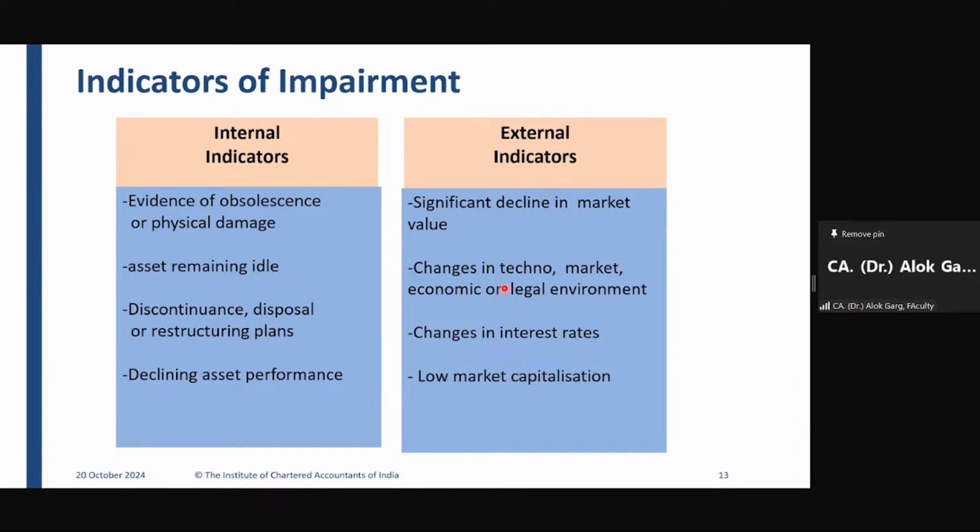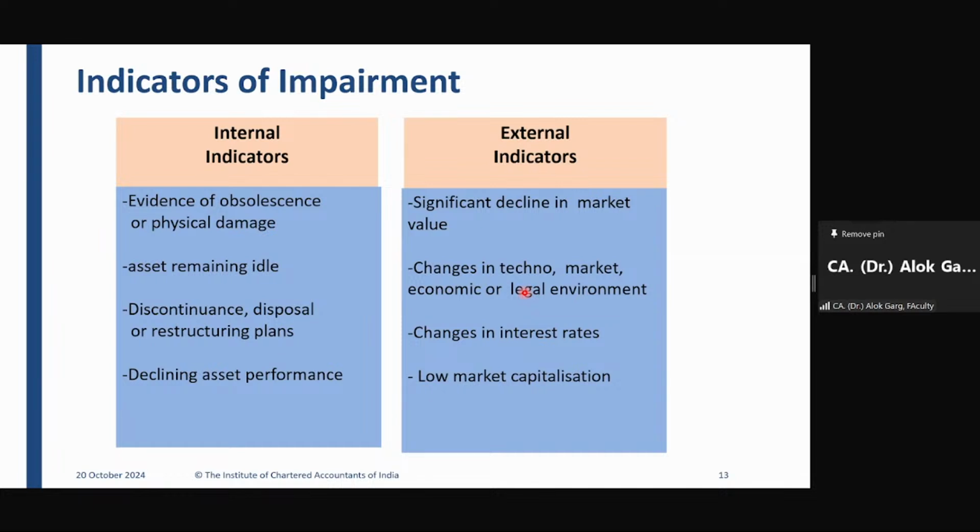For example, whenever the government comes up with an announcement, let's say the government announces that 28% GST will be charged on the gaming industry. Or the government announces that such and such taxes are to be imposed on a certain industry, on a certain company.